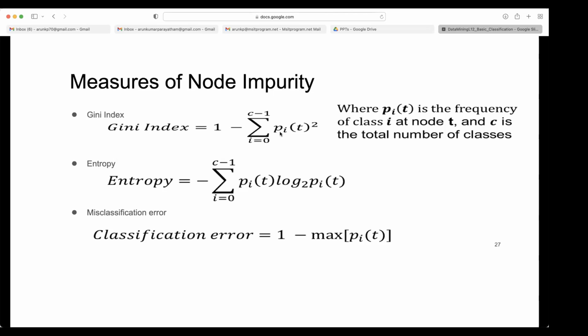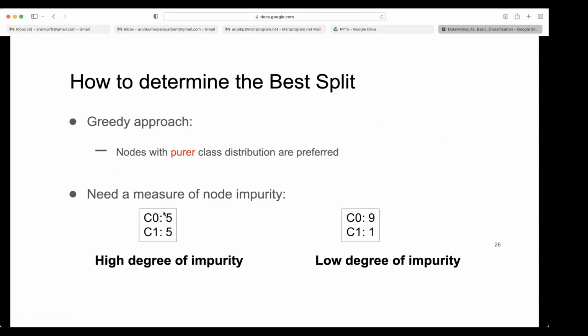So the frequency for class C0 is 5, and the frequency for C1 is 5, but we are not considering the raw 5. We are considering frequency in terms of probability. What is the probability that an object reaches this node and is classified as C0? 5 by 10, which is 1 by 2, so 0.5.